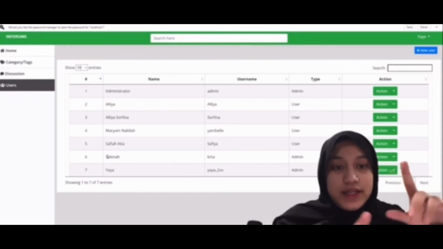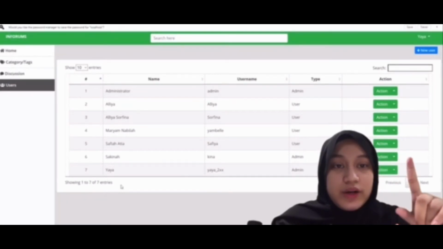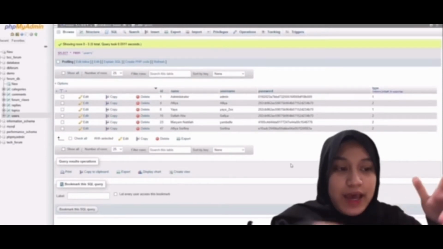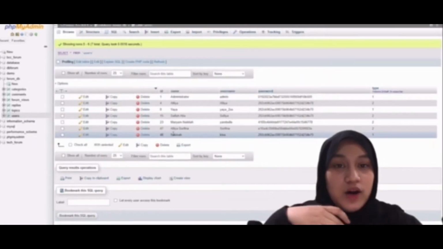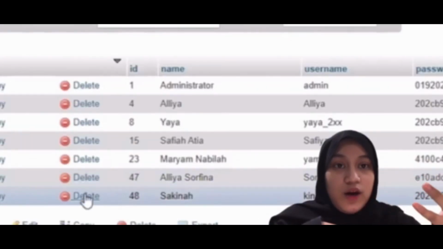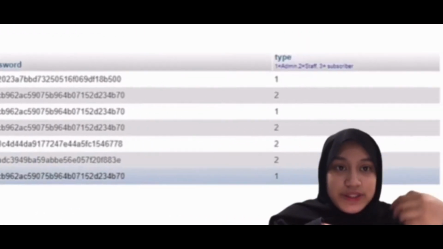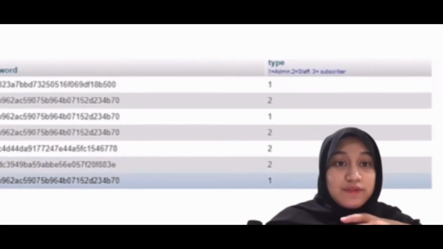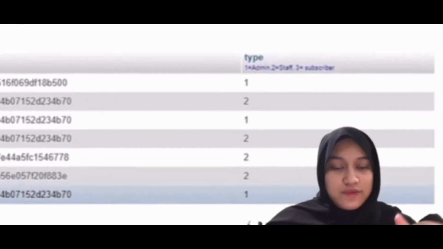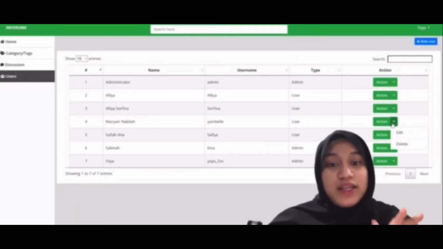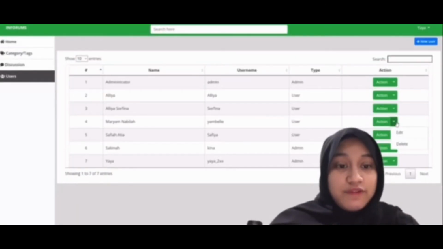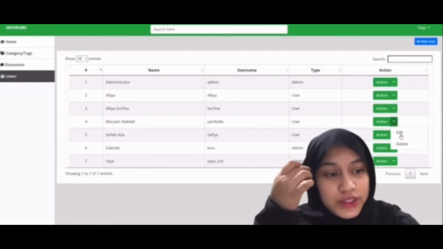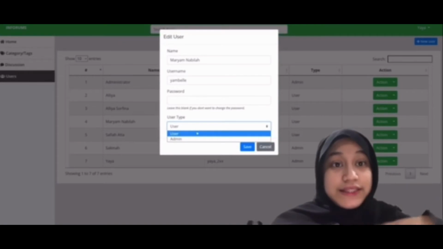After adding a new user, the system will update and display the users on the list. As you guys can see, Sakinah's name is already in the list, and furthermore, the same thing happens to the database. All the information for Sakinah will be updated and added to the list. It is categorized as 1 because 1 is for user, meanwhile 2 is for admins. Next, we can also take action for each user, whether to edit the user's information or to delete the user.